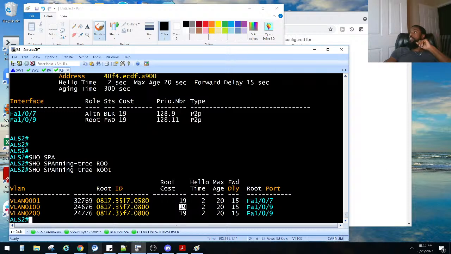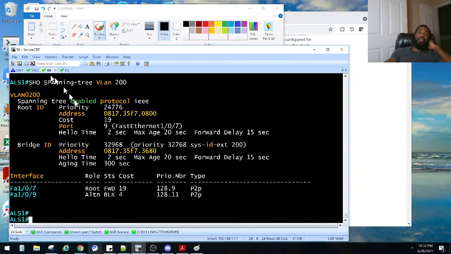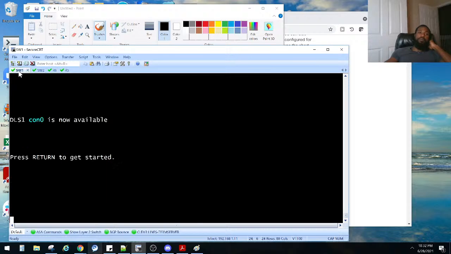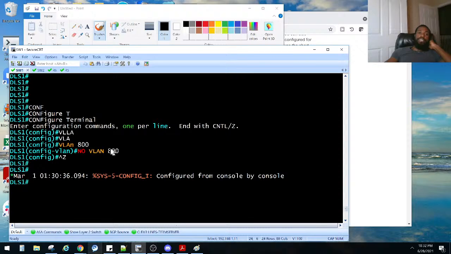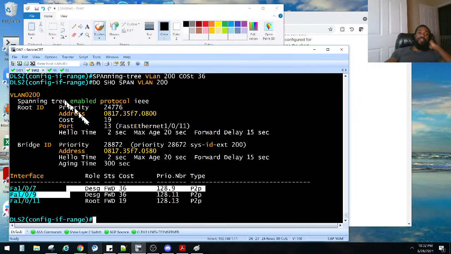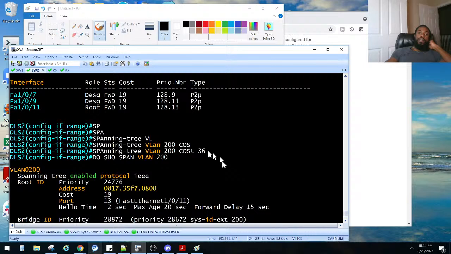All right, so let's see. Verify your config with show spanning tree root. Oh, no. That was from task 3, so we already did that part. What we needed to do was set the costs, which is what we were thinking about doing, but we didn't do it on the ALS switches, is what Kevin was saying. So let's fix that. What do we do on these guys right here? Let's get rid of that on the DLS switch.